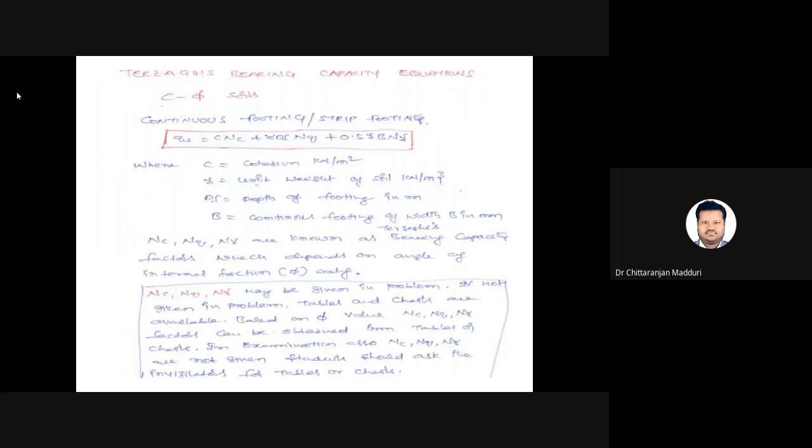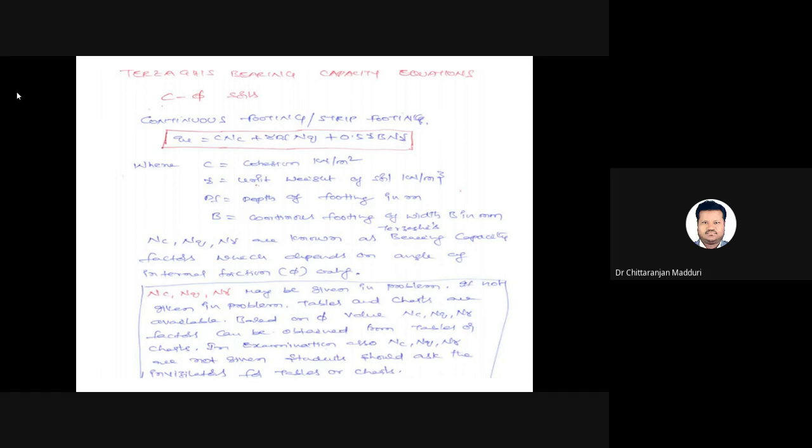Terzaghi's bearing capacity equations for c-phi soils. Here we have a continuous footing or strip footing. It is just like a wall: the foundation below the wall is continuous. That's why we need to consider only 1 meter length.